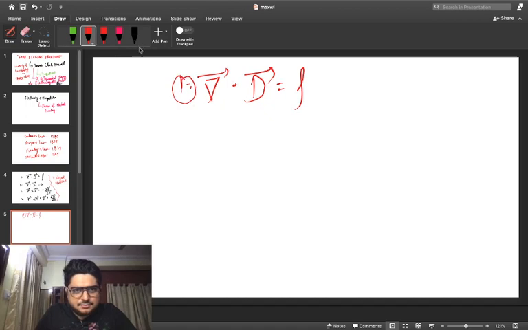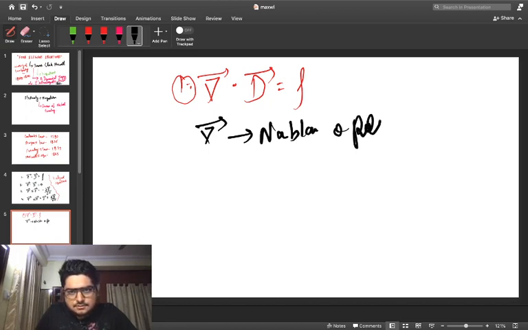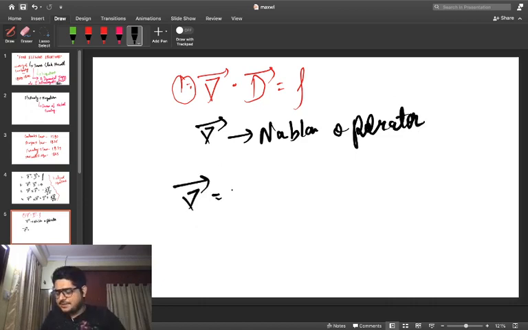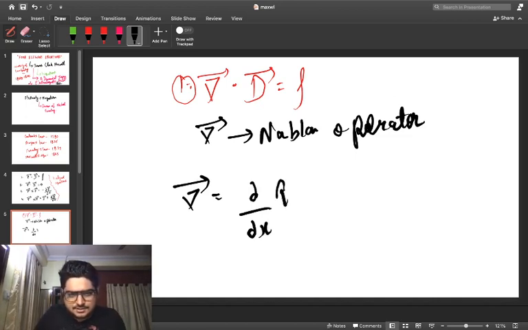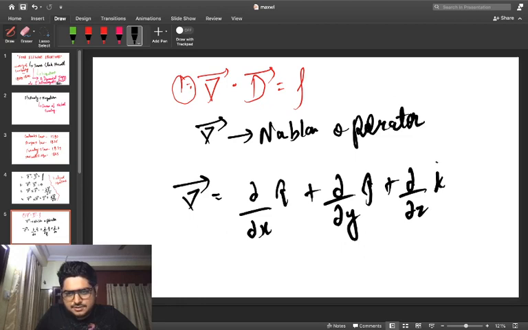This del is named the nabla operator, an operator used in vector calculus, which is equivalent to partial change with respect to each axis: either the x-axis, del by del x of i cap, or the y-axis, del by del y of j cap, plus del by del z of k cap. So this is the exact interpretation of this del.